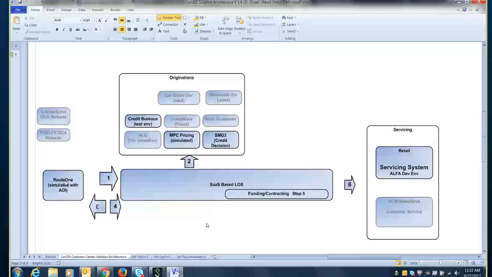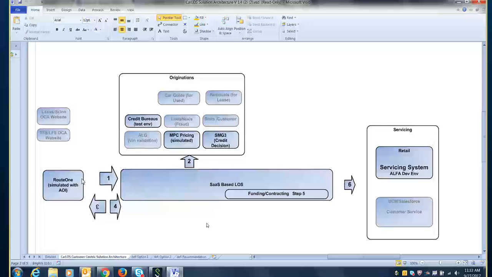In our simulated environment, there are no people, so once the decision is made, this AOI, which stands for Applications Originations Interface, will automatically submit the contract package. So once he clicks this button, all these steps, 1, 2, 3, 4, 5, and 6, happen automatically. Where there would be a pause in the real world is when the customer and the dealer are working out the contract package. And of course, there may be some exceptional process at any one of these steps that will kick it out into a manual process. But ideally, in the real world, these things would be all automated like they are here.